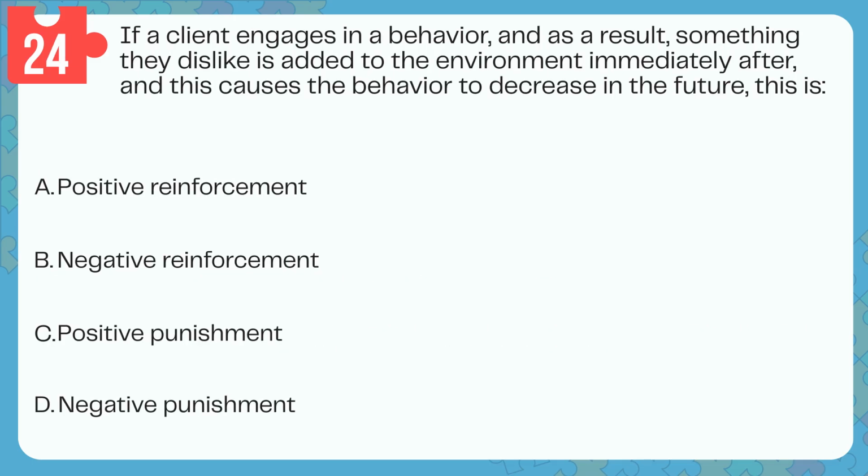Question 24. If a client engages in a behavior, and as a result, something they dislike is added to the environment immediately after, and this causes the behavior to decrease in the future, this is A. Positive reinforcement. B. Negative reinforcement. C. Positive punishment. D. Negative punishment.